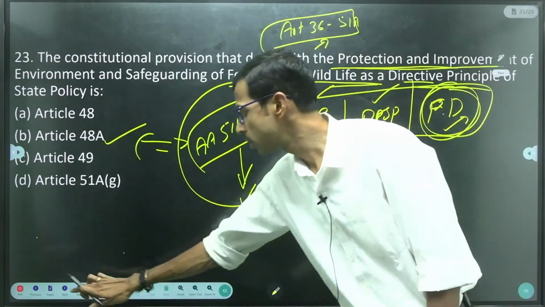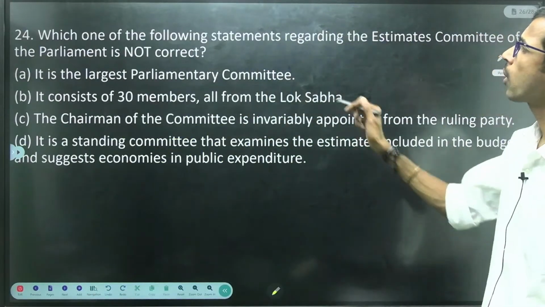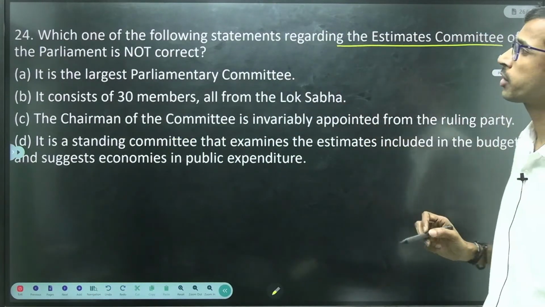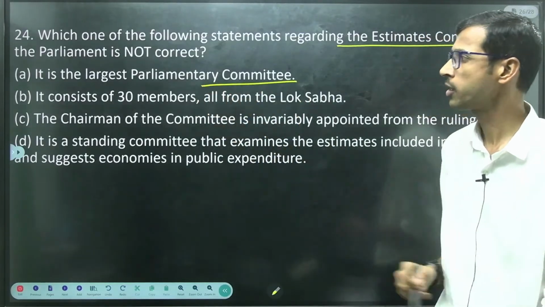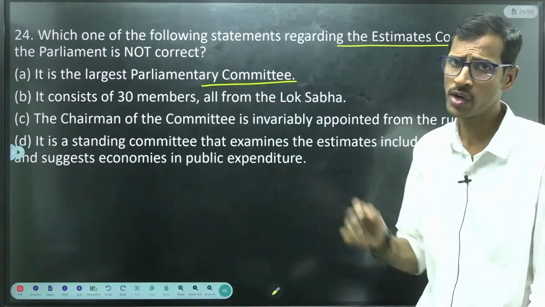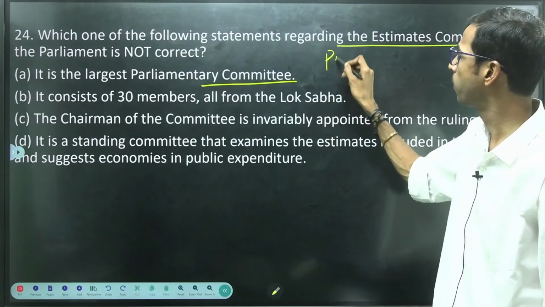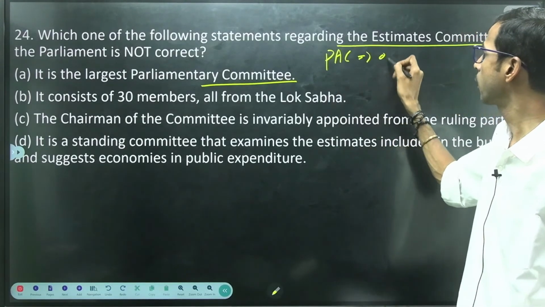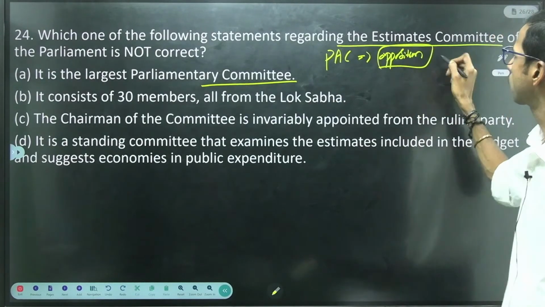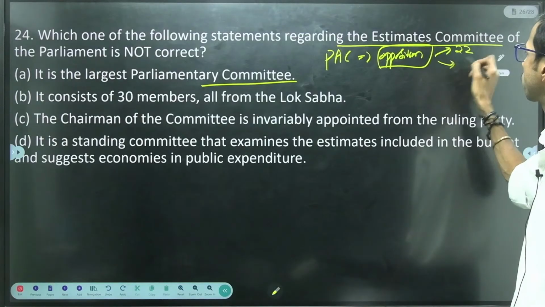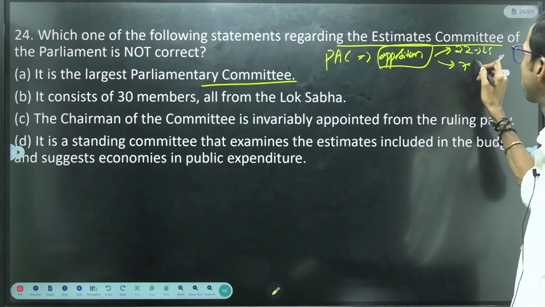So this is information. Next, which one of the following statements regarding the Estimates Committee of Parliament is not correct? It is the largest parliamentary committee. Is it correct? We have already discussed the Public Accounts Committee previously, which includes members from the opposition parties, right? That one includes 22 members from Lok Sabha and 7 members from Rajya Sabha.